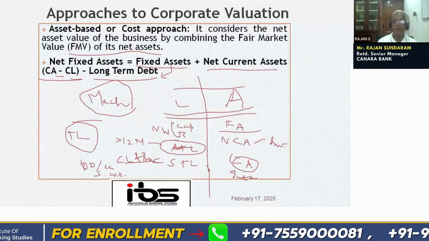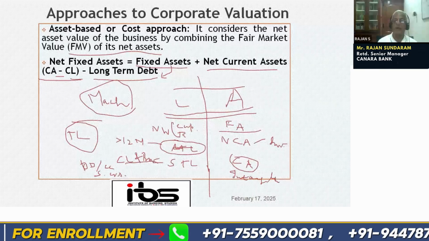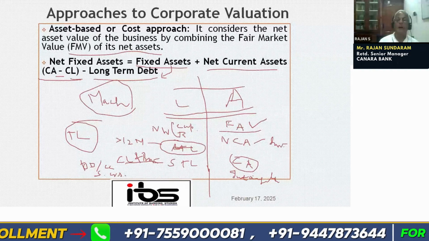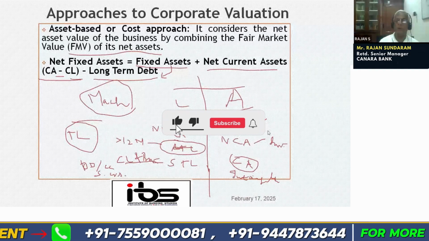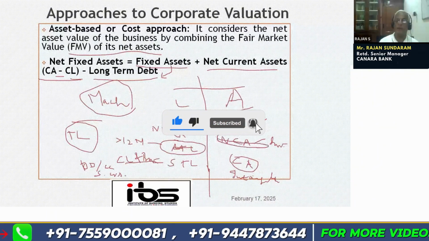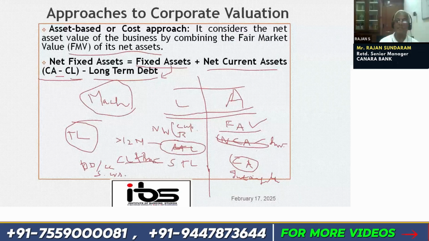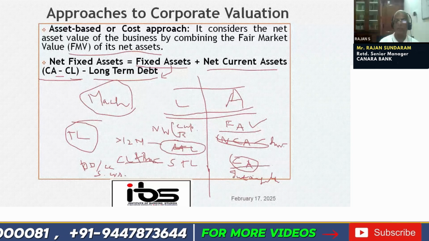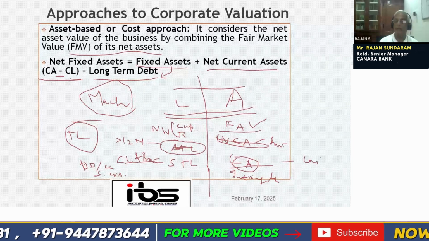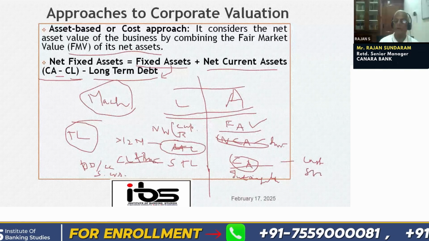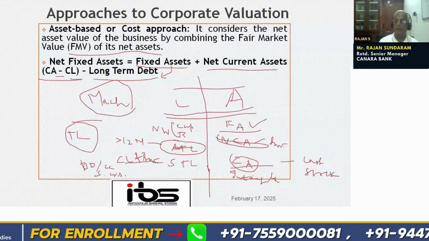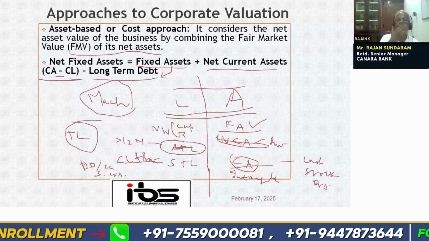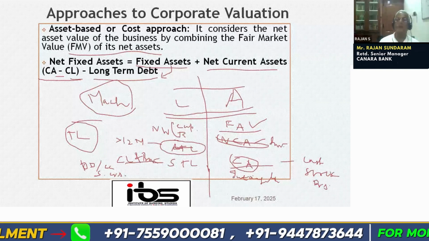So intangible assets are also there. For our discussion, we take into account fixed assets. Non-current assets we have not taken into account, so these are investments in securities, etc. This is created with cash, etc. Then we have current assets. Other current assets, we have the cash and bank balance under current assets. Stock is there under current assets. Debtors will also be there in the current assets. All these are part of the current assets, which will be converted into cash within the next 12 months.